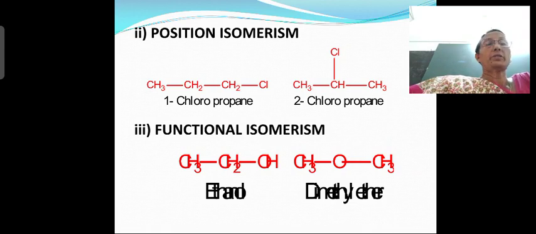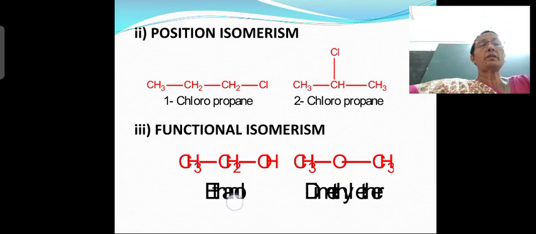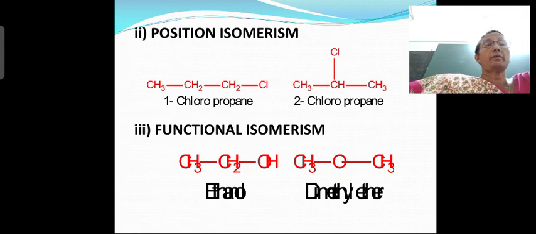Next is function isomerism. What do you mean by function isomerism? Two or more compounds having the same molecular formula, okay, but function groups are different. In the first molecule, the molecule is not clear, you can correct it as ethanol. Okay, CH3CH2OH, ethyl alcohol. Ethanol is nothing but ethyl alcohol, C2H5OH. You can split up the carbon atoms and write it as CH3CH2OH. Which is the function group present over here? OH group, right?